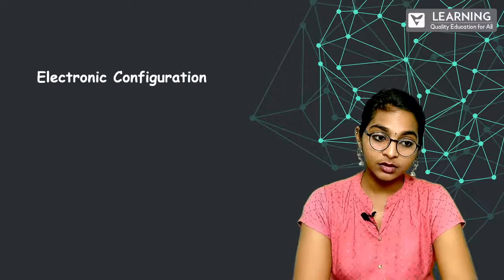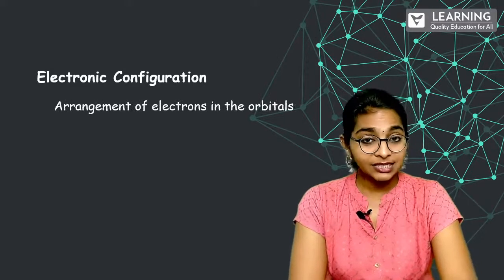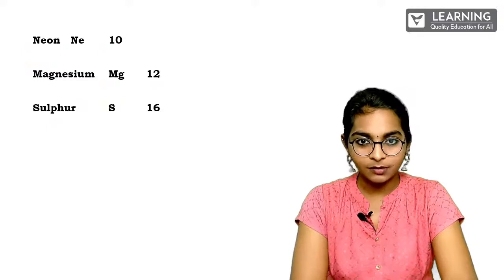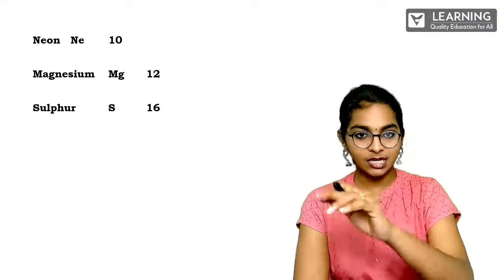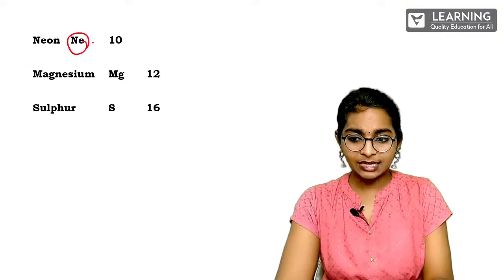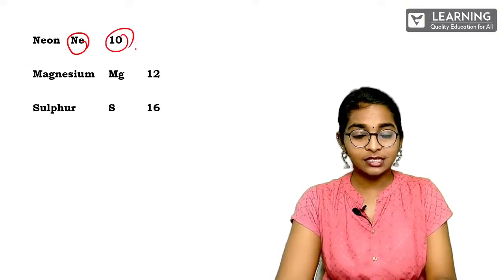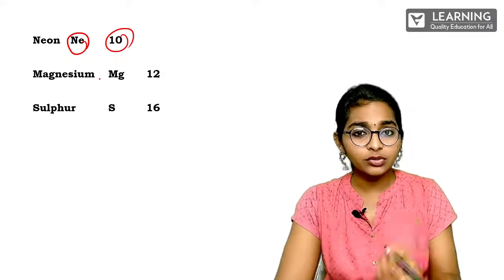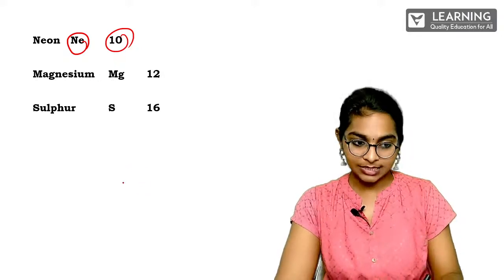Okay. So now, what is exactly electronic configuration? It is the arrangement of electrons in an orbital, very, very simple, right? So let's start with neon. See here, this N is a symbol for neon and this is a number, correct? So according to this, how are we going to draw a neon atom? Let's see.